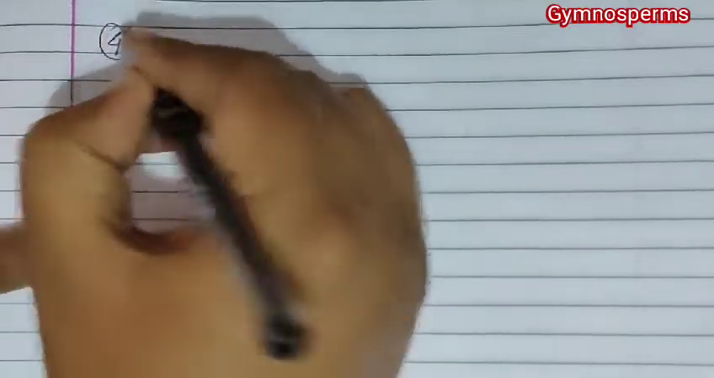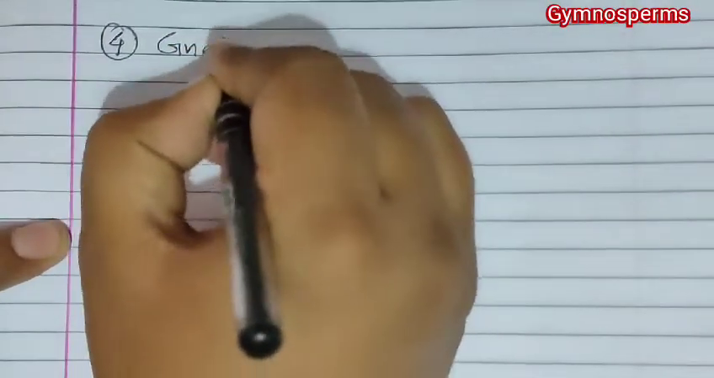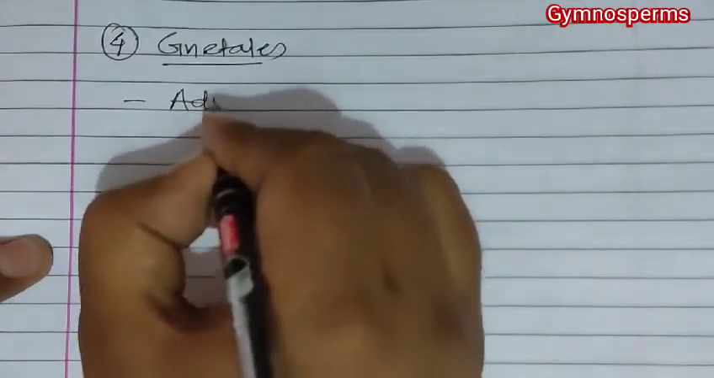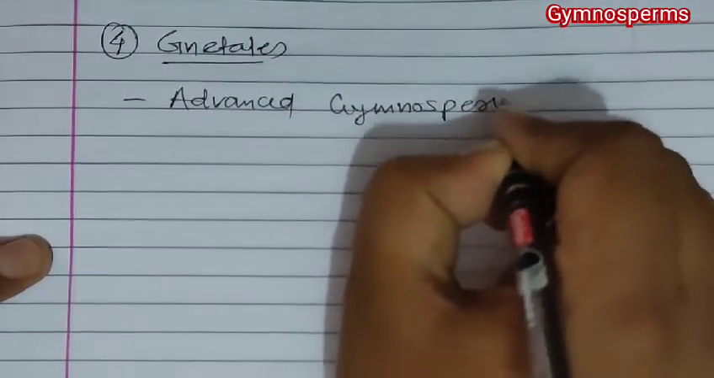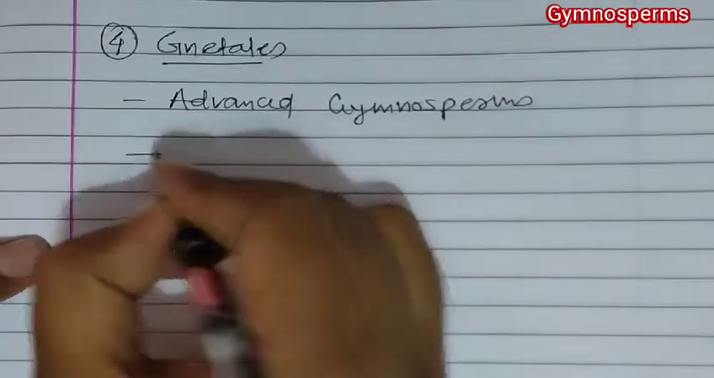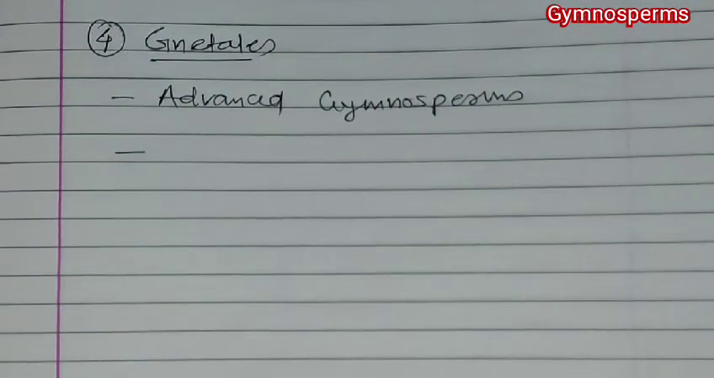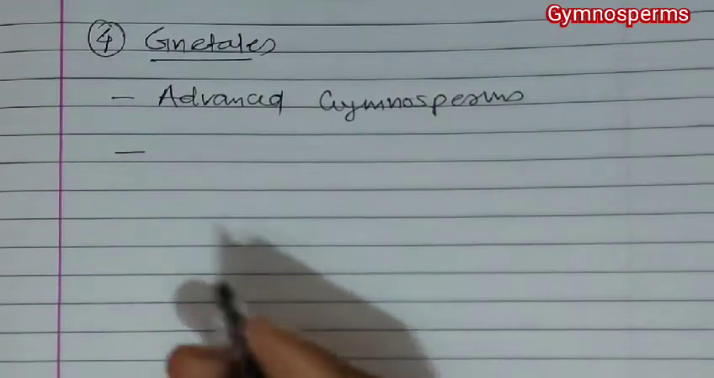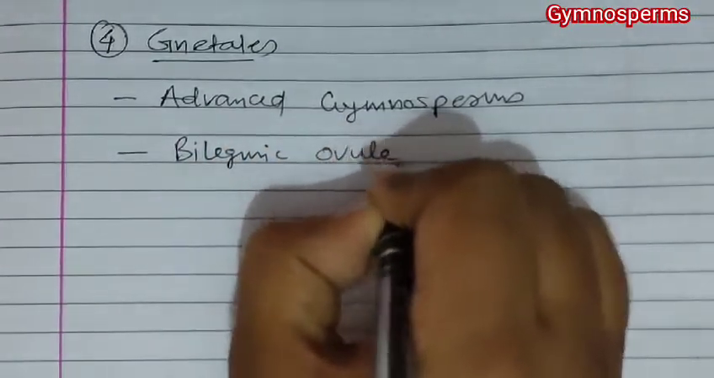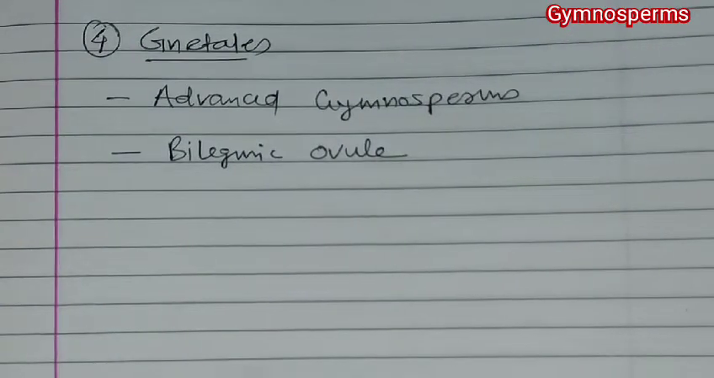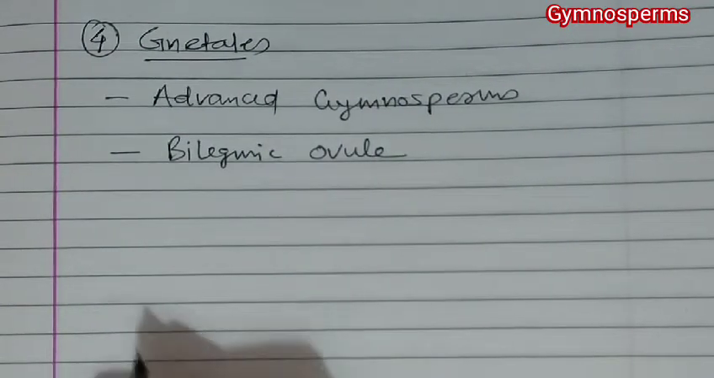Now we talk about the advanced gymnosperm group, that is the fourth order, Gnetales. It is a group of advanced gymnosperms. Gnetales have some characteristics which are similar to angiosperms. They have a bitegmic ovule. Usually gymnosperms have a unitegmic ovule, but as it is the most advanced gymnosperm, they developed a bitegmic ovule.